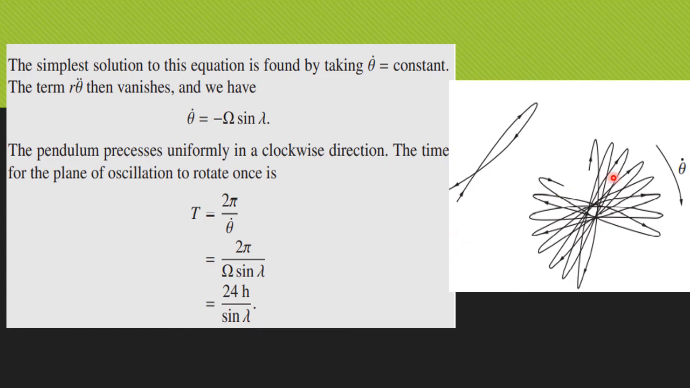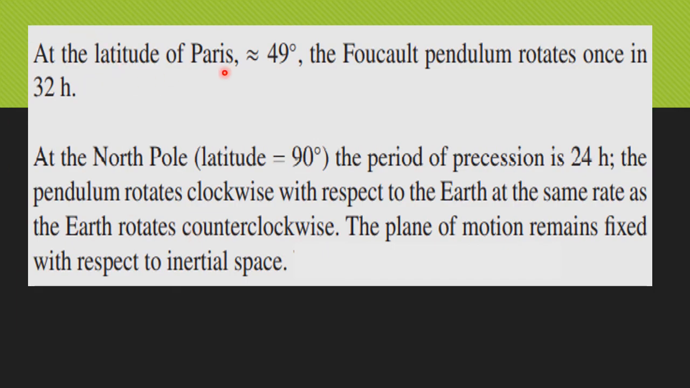So when we start oscillating the pendulum at some latitude, it precesses clockwise by an amount theta dot, and the plane takes this time period to complete one rotation. At a latitude of 49 degrees, the Foucault's pendulum rotates once in 32 hours. So it takes 32 hours to complete one full rotation.